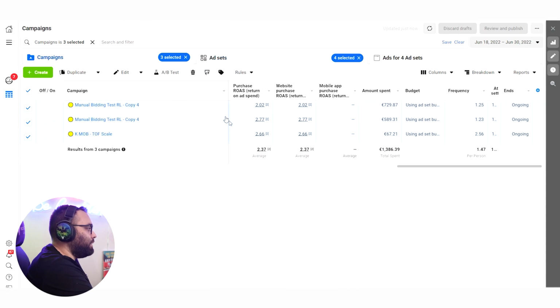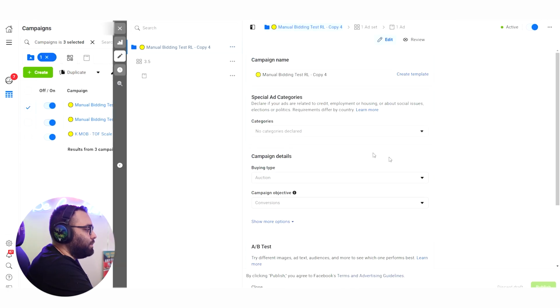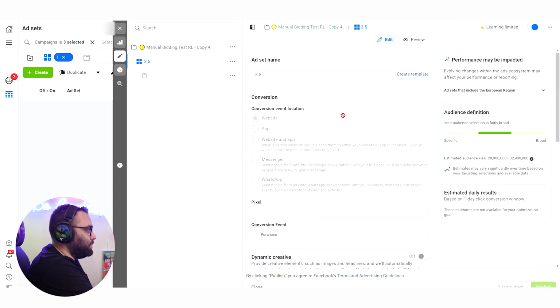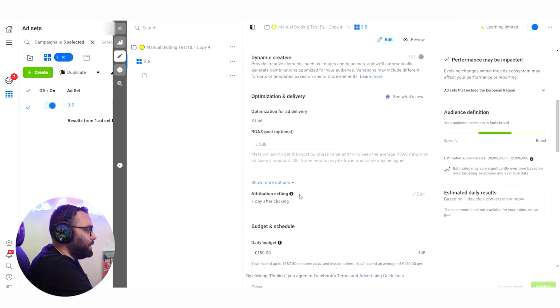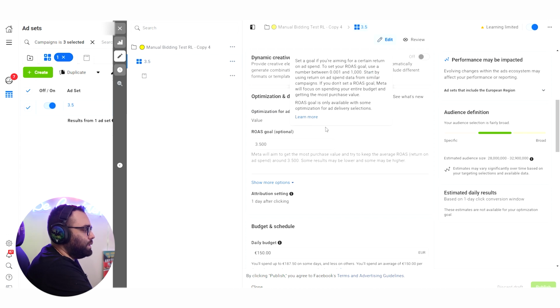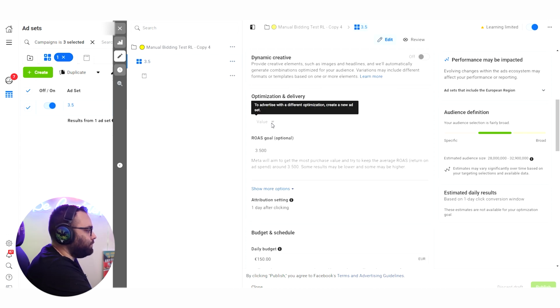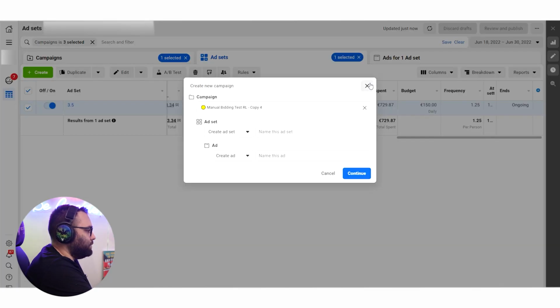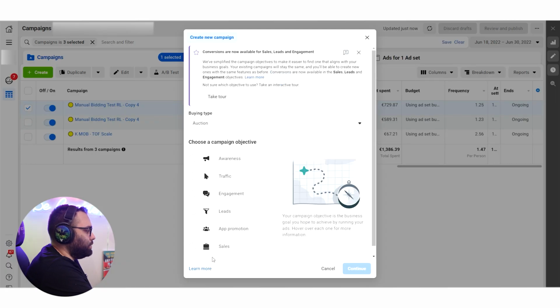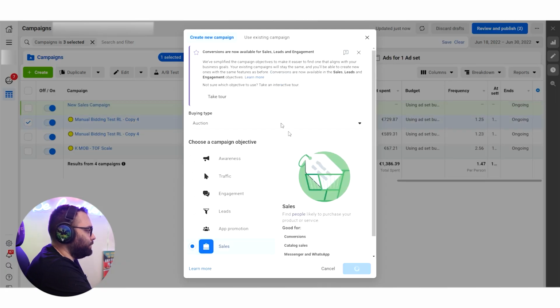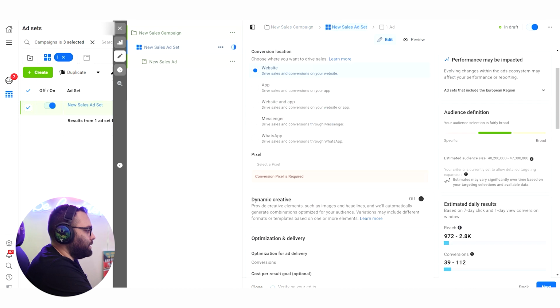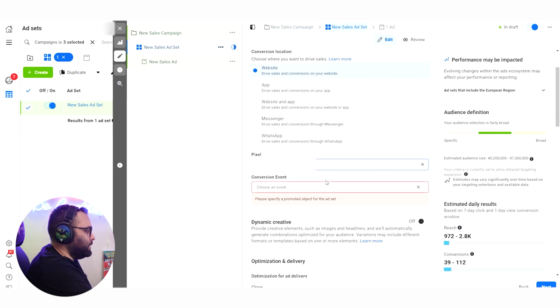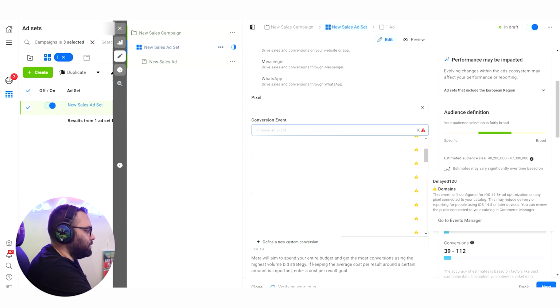The way that I'm doing the manual bidding is that you have campaigns that are conversion ads campaigns, okay? It's normally conversion ads. And then you come here and instead of having optimization for, I cannot change it sadly to show you, let me do another campaign just to show you. So if we create this one, let's go for sales, continue. Okay, if you come here, let's select the pixel, purchase event of course.